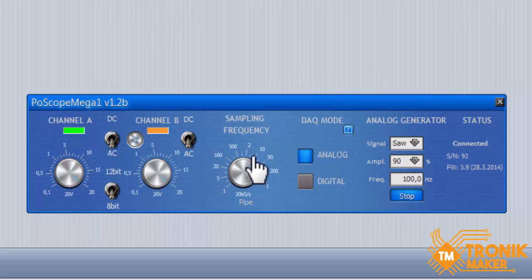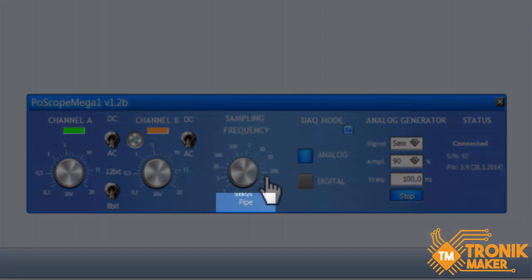Device operates in 2 different modes. First, pipe mode. Sampling is slower than USB 2.0 full speed maximum transfer speed. Device can transfer sample data over USB 2.0 continuously and without any interrupts.